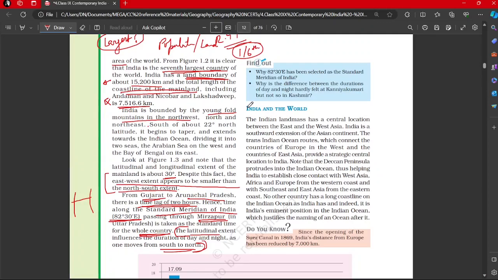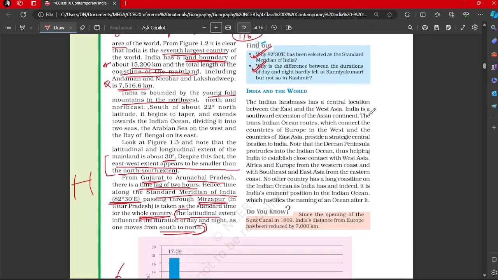Find out. So some task is being given, and you should try to do this. Why has 82 degree 30 east been selected as the standard meridian? You have to find it out. Why is the difference between the durations of day and night hardly felt at Kanyakumari but not so in Kashmir? Again, a question for you. So these questions will clarify if you have the basics of geography right or not, if you have understood them or not.